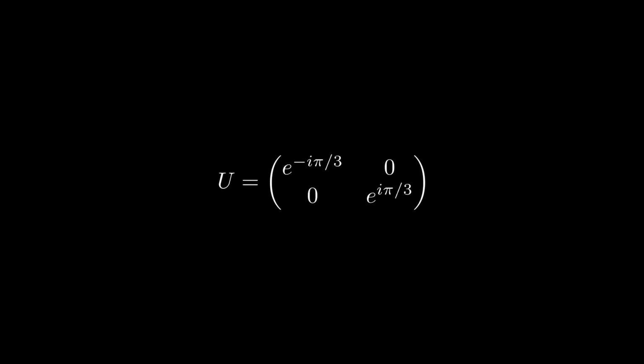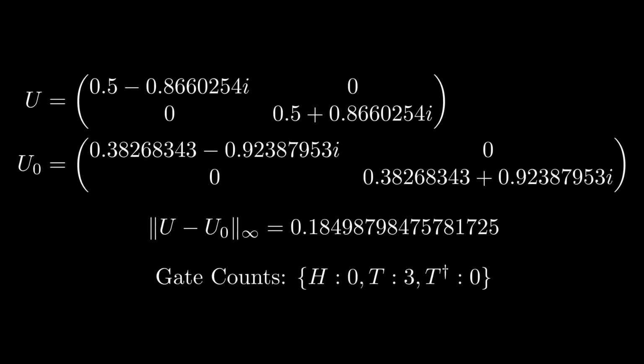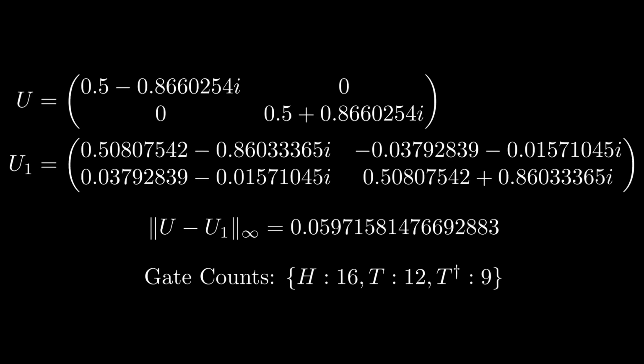To get a better picture of how closely these decompositions are approximating the desired rotation, let's see what the actual approximated unitaries look like, and how the operator distance changes as we increase the number of levels of recursion. I'll write the decimal expansion of the unitary so we can compare digit by digit. By just relying on the covering, we can see that the approximation returned is still quite far from the desired unitary. However, with a single level of recursion, we can see that the matrix is already starting to look significantly closer to what we want, with the error dropping from 0.18 to around 0.06.